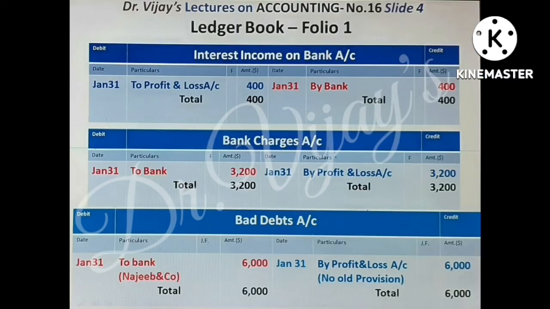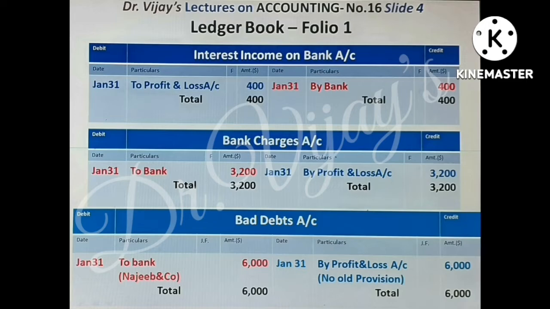Slide 4 shows the corresponding postings for the rectifying entries shown in the cash book. For interest income, the entry is bank account debtor to interest income account. It is shown under credit side of interest income account by bank 400. For bank charges, the entry is bank charges account debtor to bank account. The posting here is bank charges account debit side to bank 3,200. And for bad debts written off, the entry is bad debts account debtor to bank account. The posting in debit side of bad debts account is to bank 6,000.